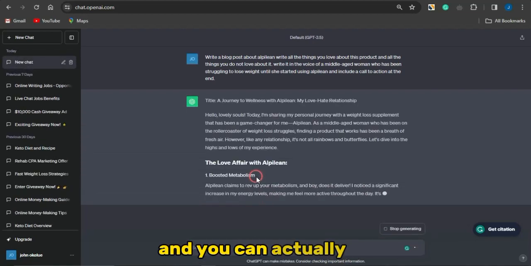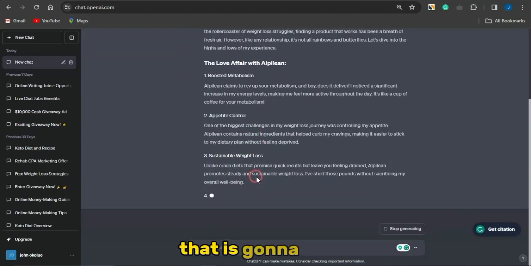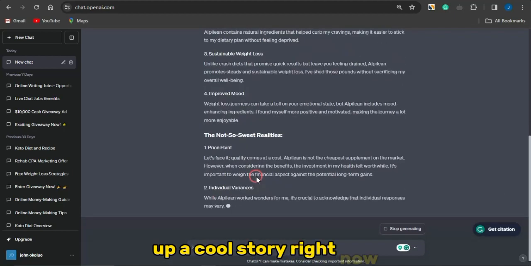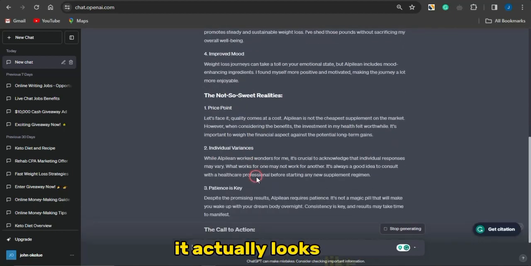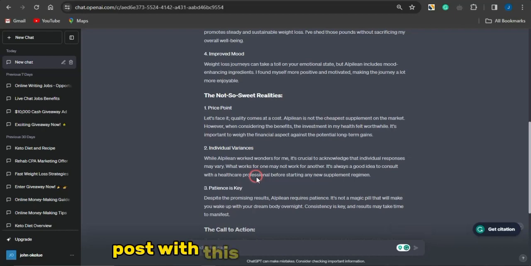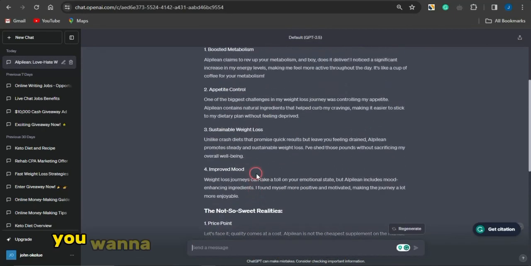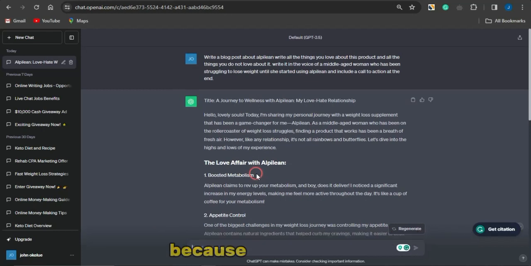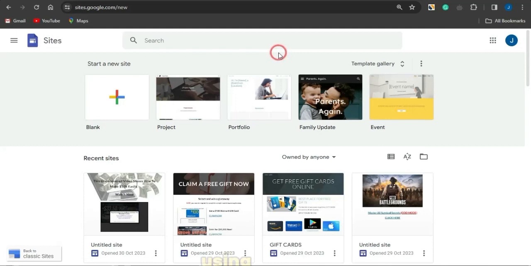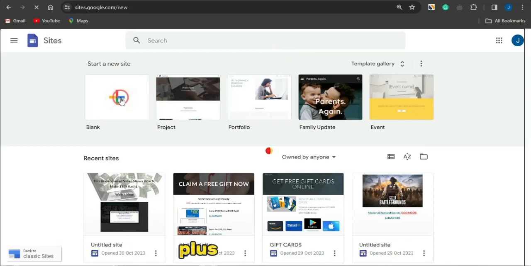You can see right here that it's going to write up a cool story right now, and this is how cool it looks like. This is a very cool blog post that this particular platform helped me to generate right now. You want to just simply leave this content right here because we're going to get back to that and go on to creating a simple landing page using this site called Google Sites. All you need to do is to click on this plus icon right now.